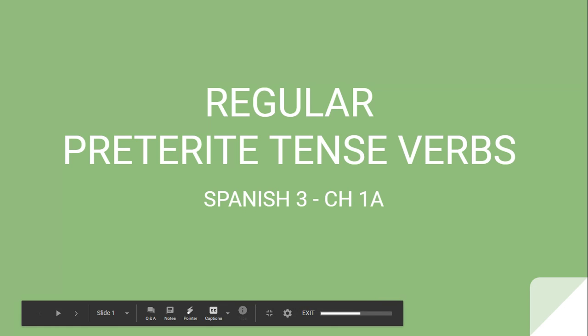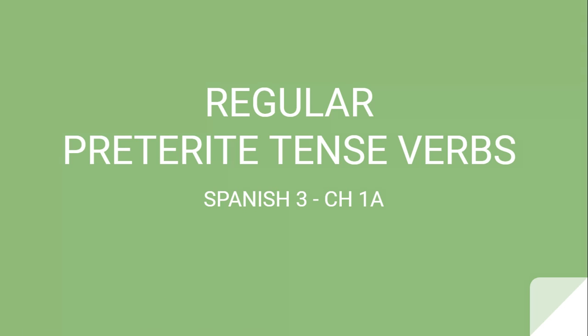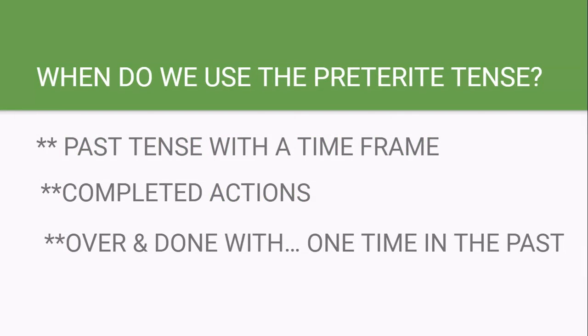Talking about preterite tense verbs. So when do we use the preterite tense? There's a place for you to write this down. Past tense with a time frame, completed actions, when something is over and done with, and it happened one time in the past.